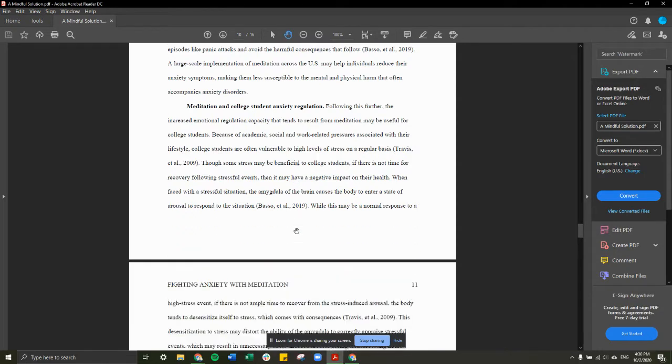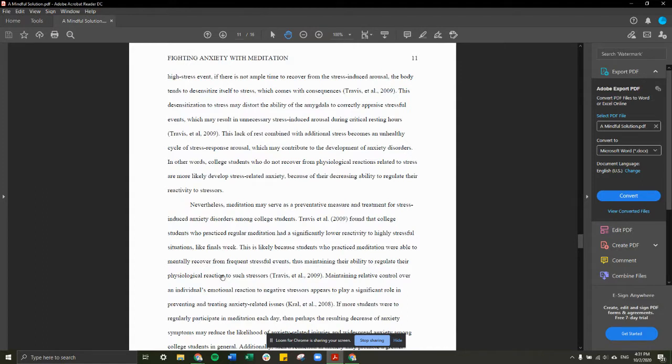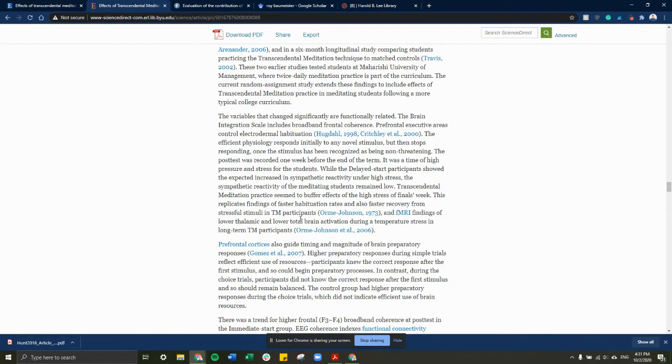I talked about students and this idea of how they're able to regulate during finals. Here we go. Travis et al. found that college students who practiced regular meditation had a significantly lower reactivity to highly stressful events like finals week. And if we go back, it talks about how they were able to have less stress during finals week, and they buffer the effects of the high stress of finals week. So that's one example of how I did that.